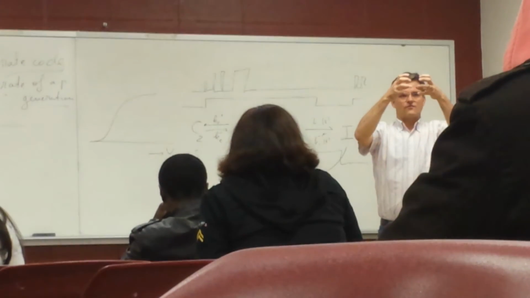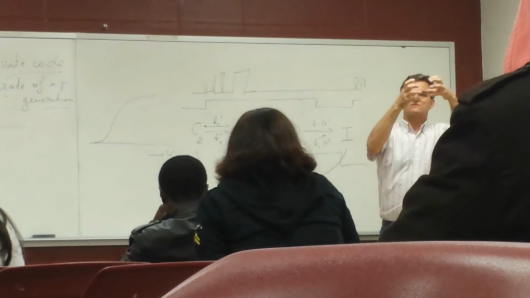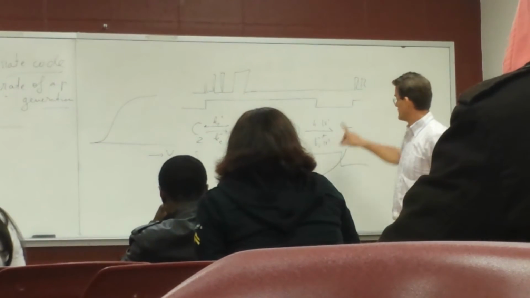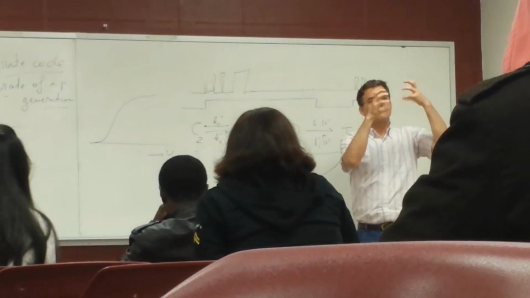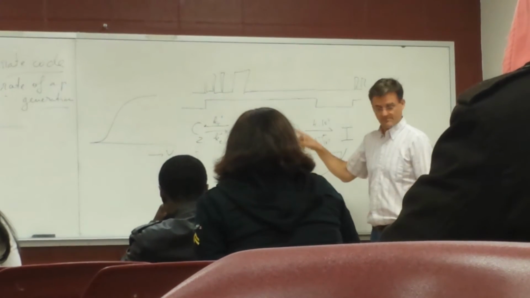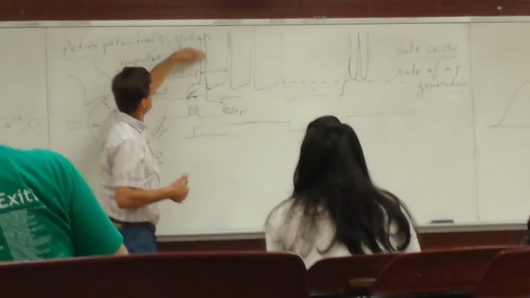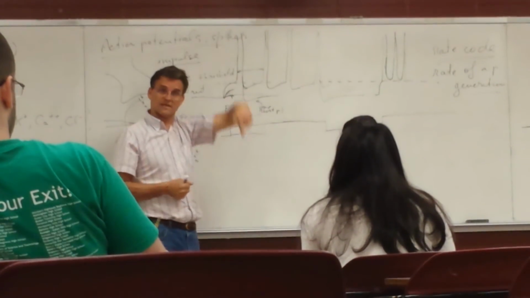So let's say it goes like this. In order for it to go back to the state from which it was open, it has to transition through a different shape, and that takes time. That time determines how long you spend in this state. So the channels here are closing, that's why the voltage is coming down.